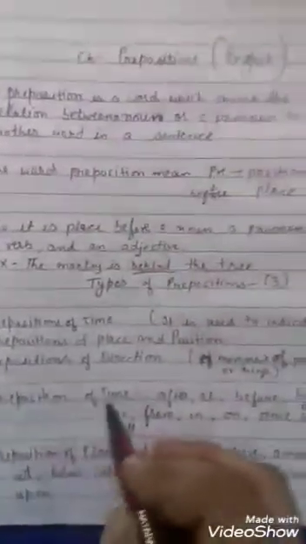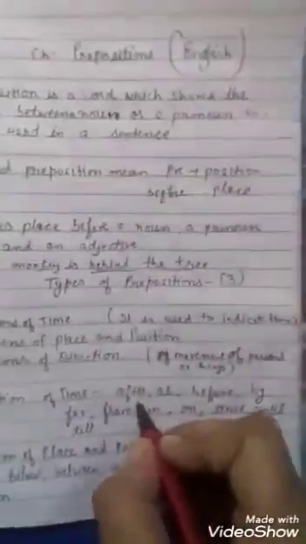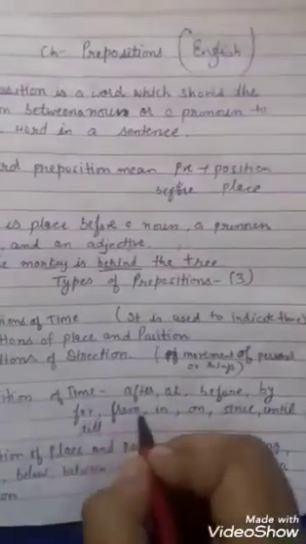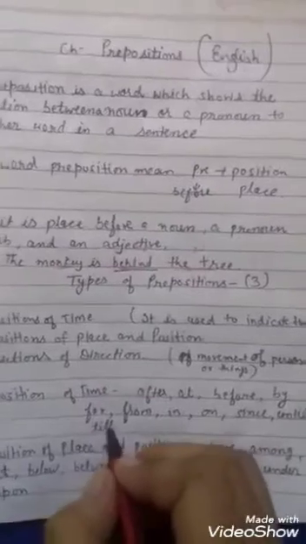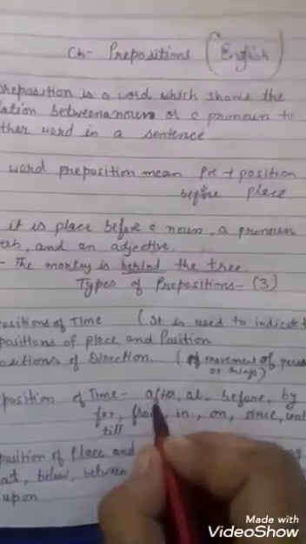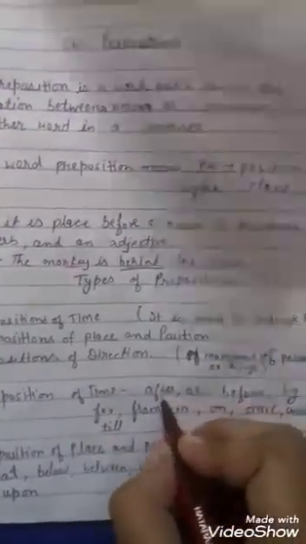To indicate the preposition of time, बच्चे, the words we use are after, at, before, by, for, from, in, on, since, until and till. After is used for completion of an action, when any action is complete. For that we use after.